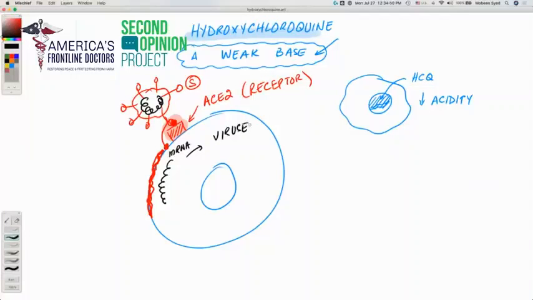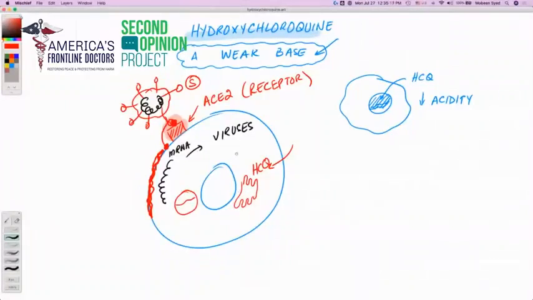Now, check this out. This is such a beautiful mechanism. Once the hydroxychloroquine enters our cells, it causes the cellular environment to become less acidic. Especially in the endosomes and in the Golgi apparatus. If you're a medical professional, you will know that Golgi apparatuses are necessary for the virus to then eject from our cells.